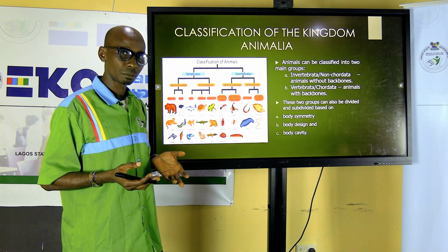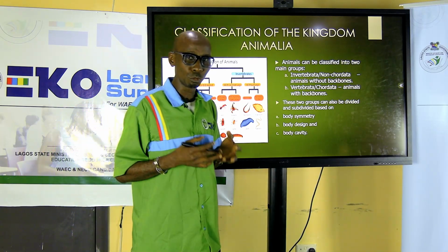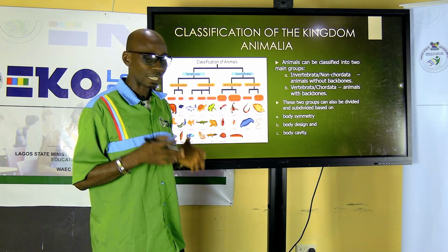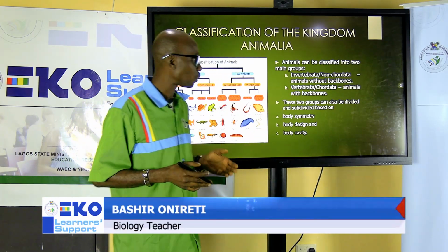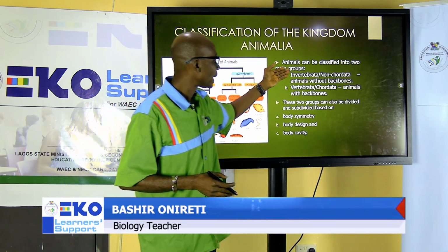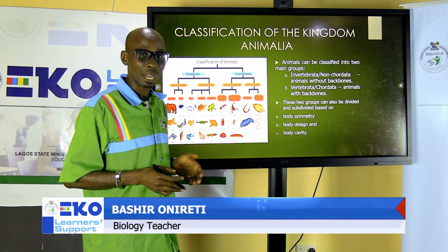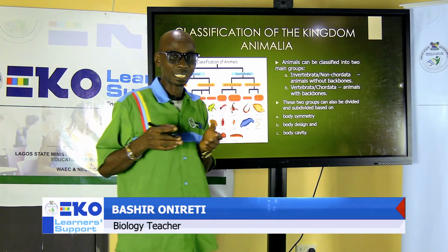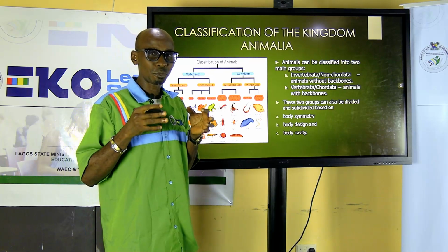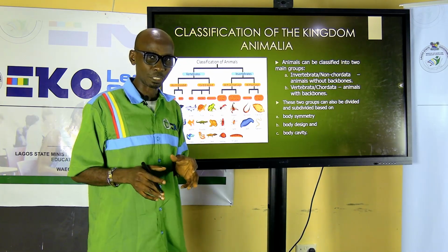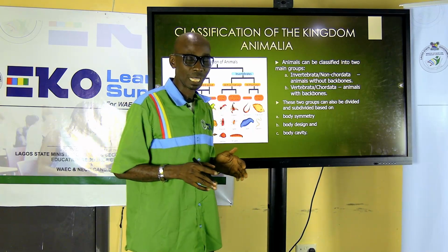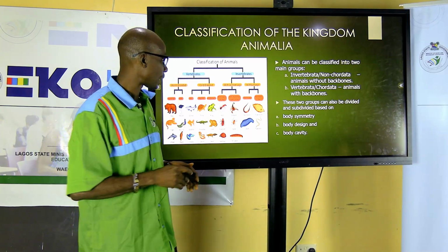But in case you are confused and you don't know how to write Chordata, please stay with Vertebrata. Vertebrata are animals with backbone, while Invertebrata are animals without backbone. Vertebrate and invertebrate are common terms, but once we are dealing with classification, we stay with the biological terms, Invertebrata and Vertebrata.